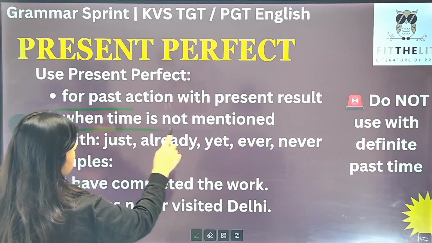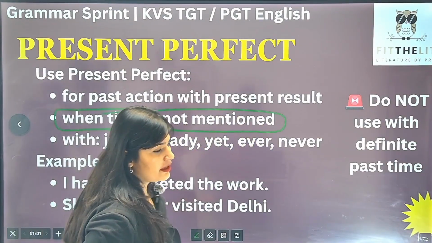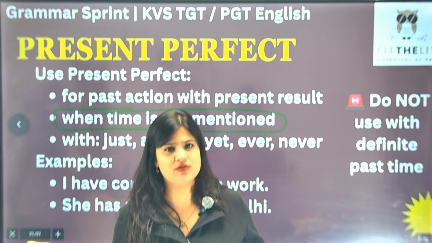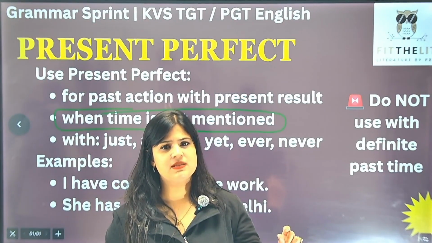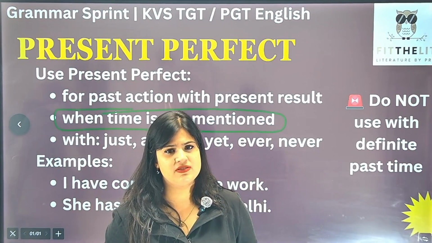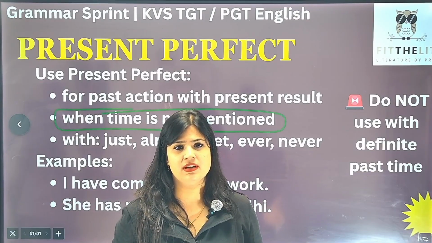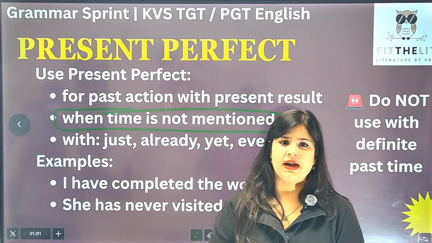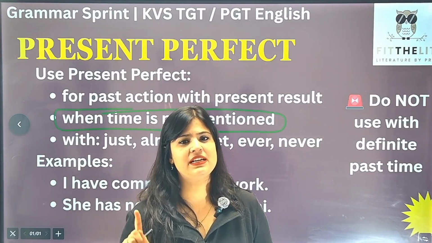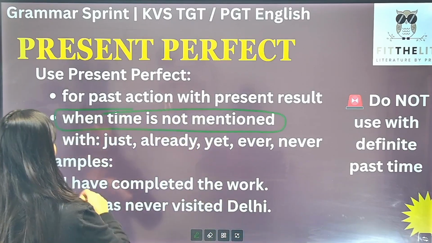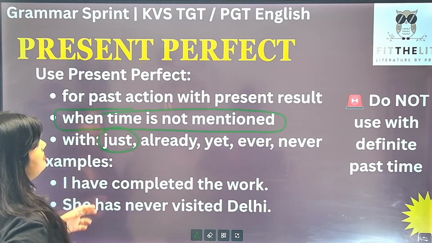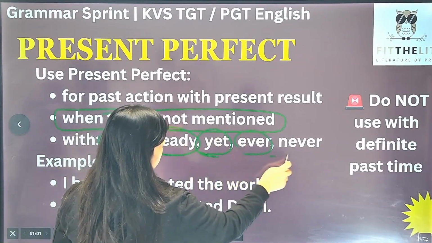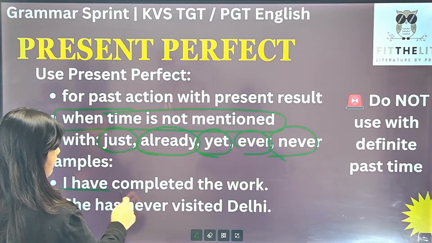The second pointer, when time is not mentioned. Now this is where the candidates actually get confused कि where to use present perfect tense and where to use simple past tense. अब होना ही नहीं चाहिए वो confusion, क्योंकि मैंने बता दिया कि present perfect tense में the time is not mentioned, the definite time is not mentioned. तो उसमें बोला होगा now, then, before, after, like this. But simple past tense में हमने क्या देखा कि definite time was mentioned, right? So of course the terms that you can see with present perfect tense are: just, already, yet, ever, never, right?